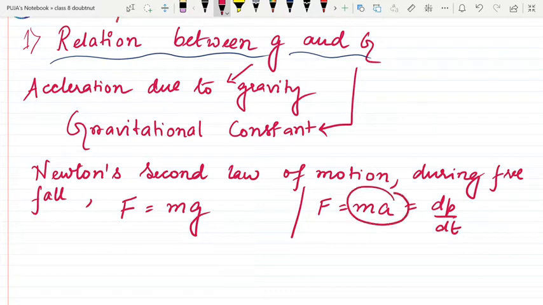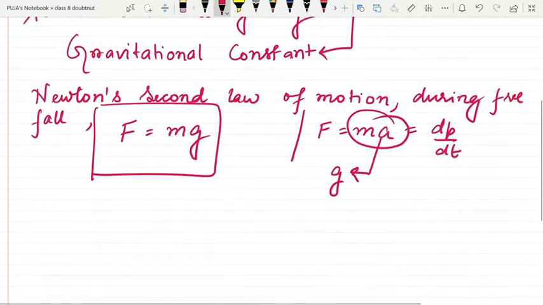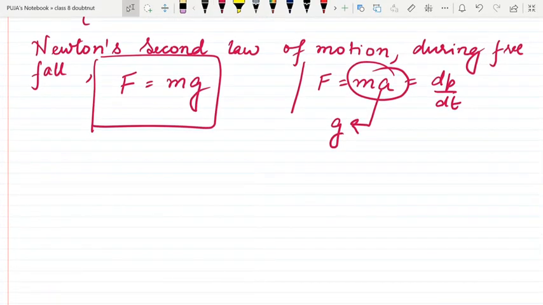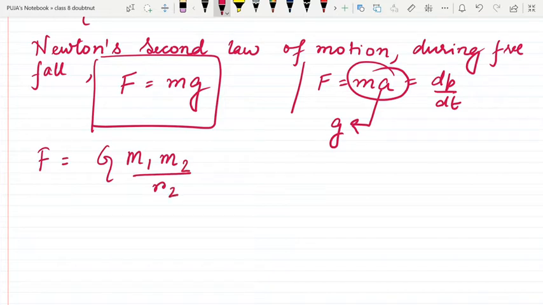But in free fall, this a is replaced with g, and we can write force is equal to mg. Also in our previous lecture we studied force is equal to G m1 m2 by r square. Without resolving these complications, let us make this one capital M, one small m.